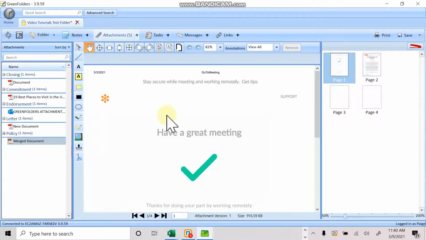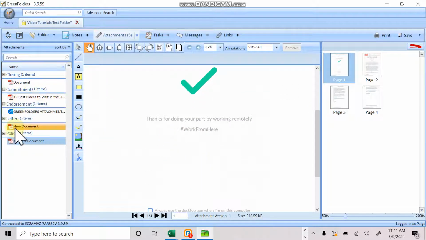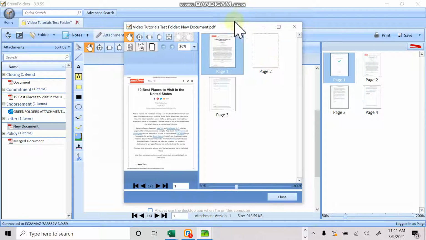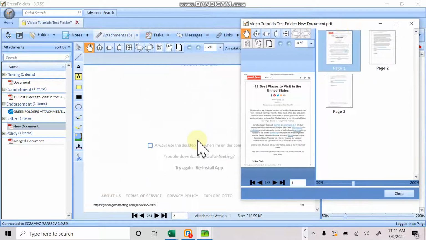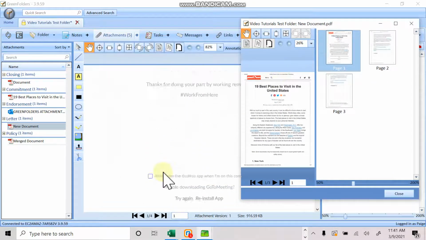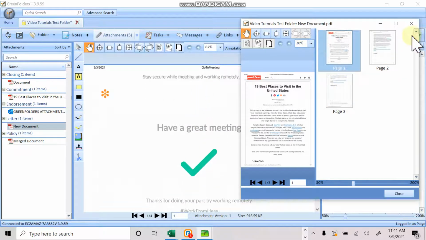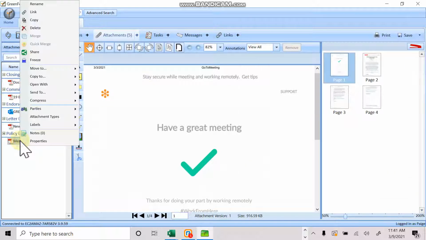I'll demonstrate this. So let's say you needed to compare two documents. So you have this document that you're looking through, and then you need to compare this new document as well. You can say open with preview window, and then you're able to preview two different documents side by side to be able to make sure that you have the information that you need within the document that you're looking at. You can also play around with this one as this preview document is open. The open with is really great.